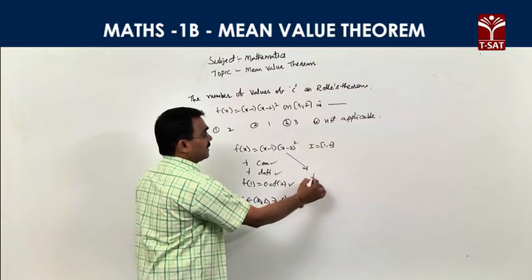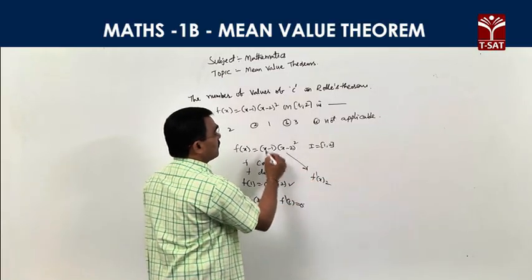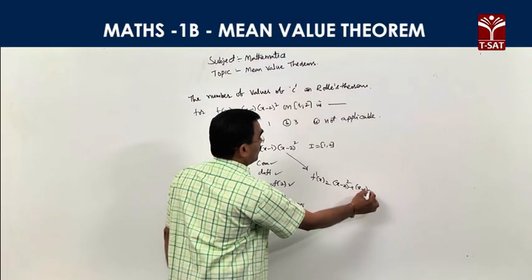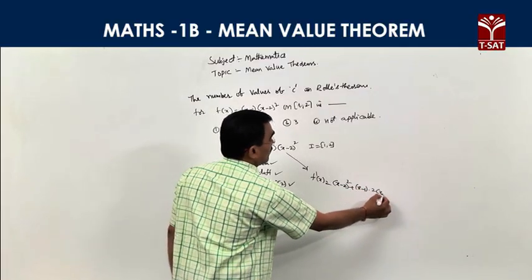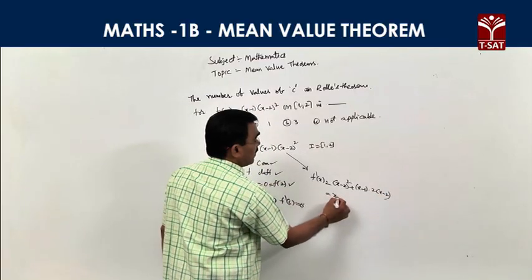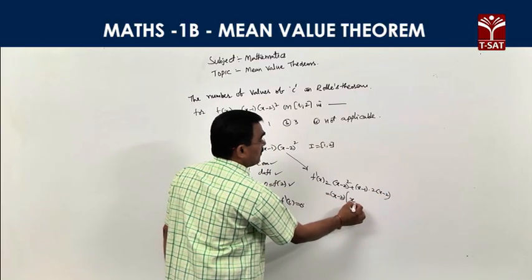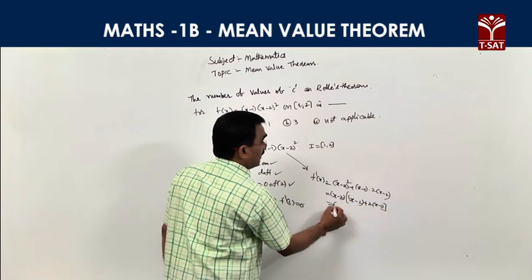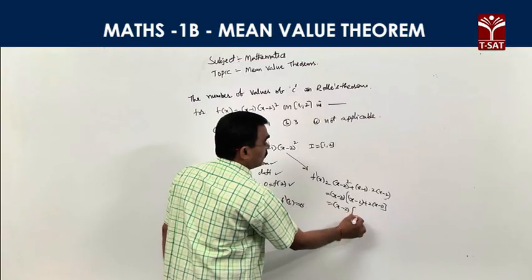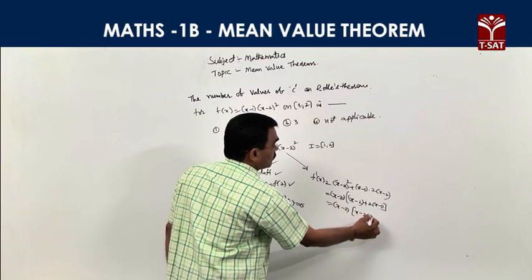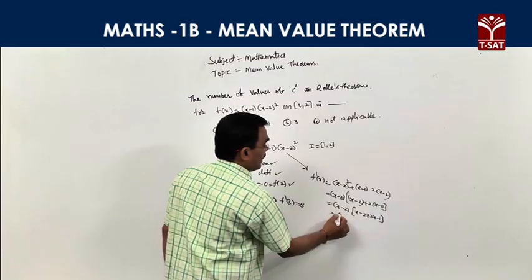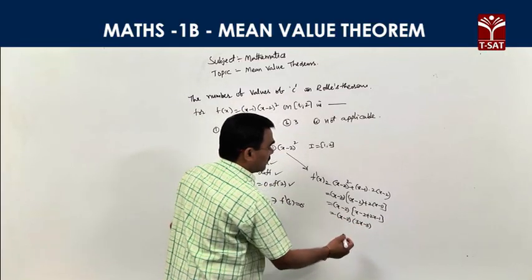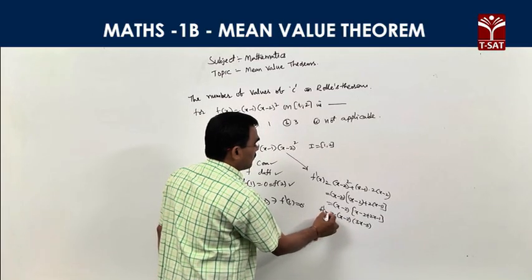What is f dash x? Differentiating, we get 1 into x minus 2 whole square plus x minus 1 into 2 into x minus 2. Here x minus 2 is common. The value is x minus 2 into x minus 2 plus 2 into x minus 1. That is x minus 2 into 3x minus 4, where 3 can be taken. This value is f dash x.